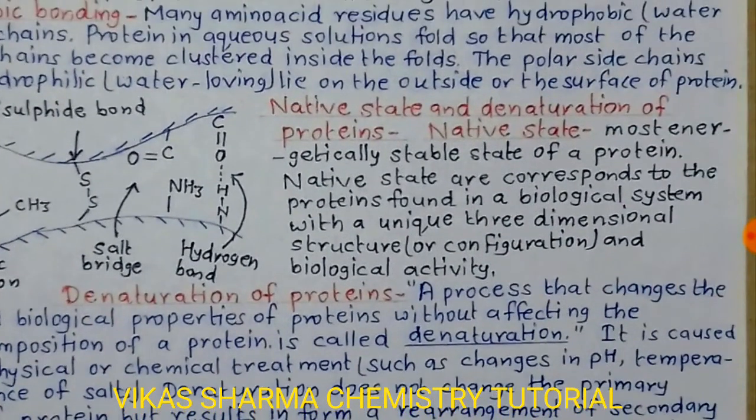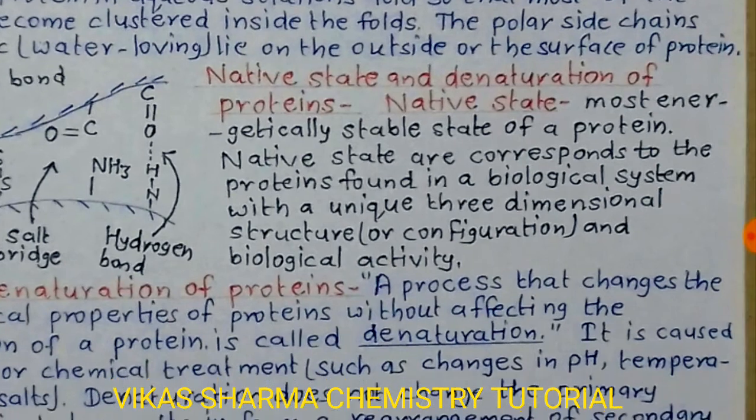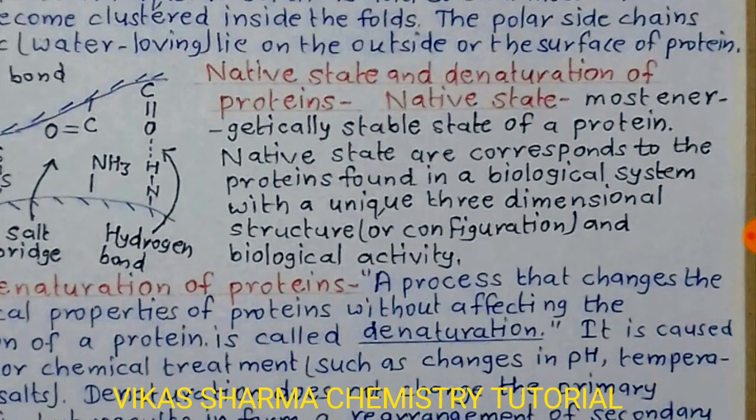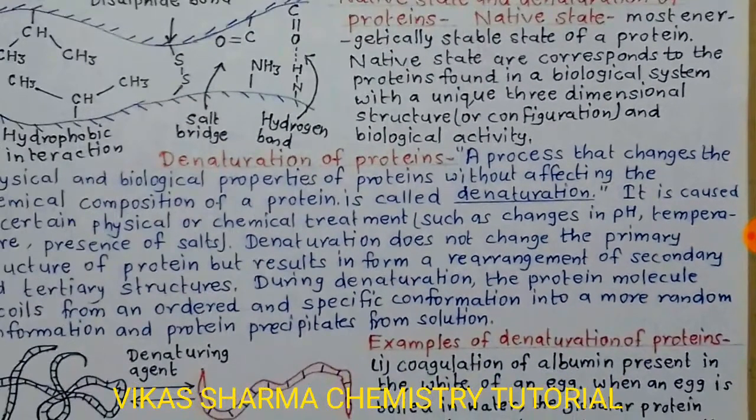The proteins we divide into two types: native state and denatured proteins. What is the native state? The most energetically stable state of a protein. The native state corresponds to the proteins found in a biological system with a unique three-dimensional structure or configuration and biological activity. So, how are proteins denatured?